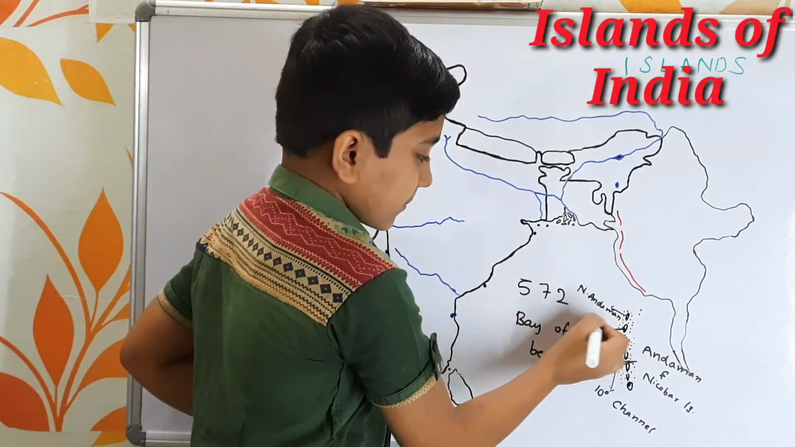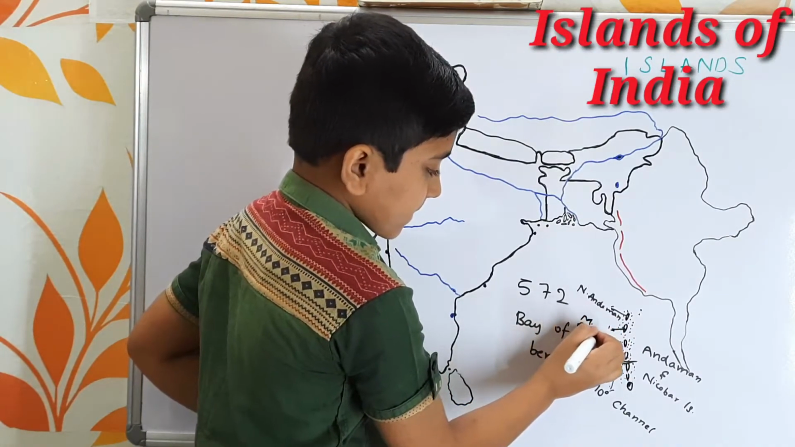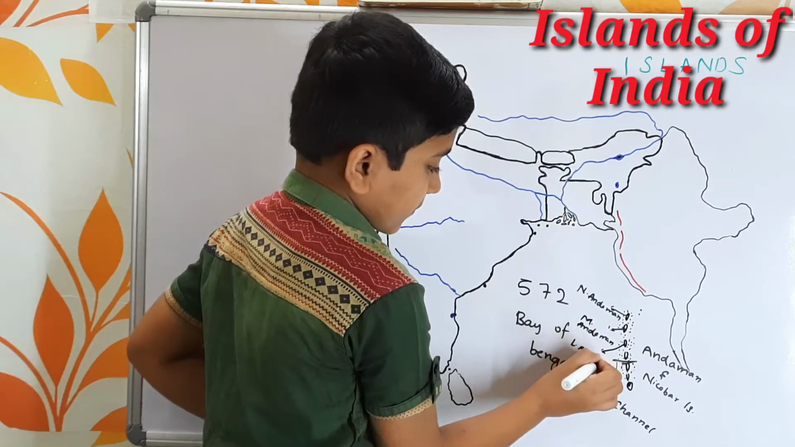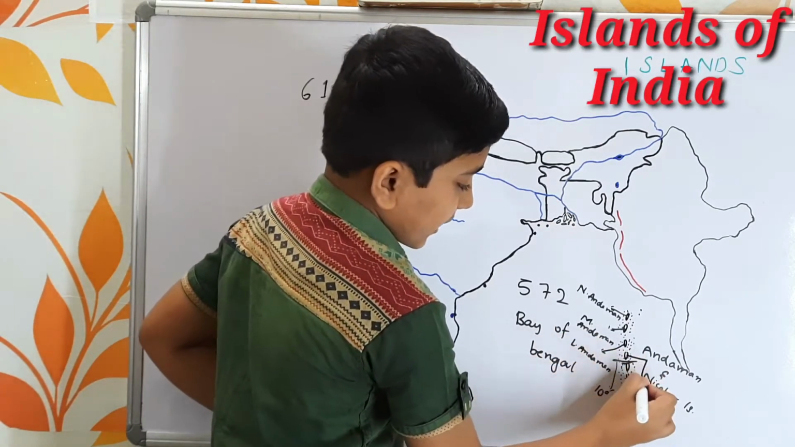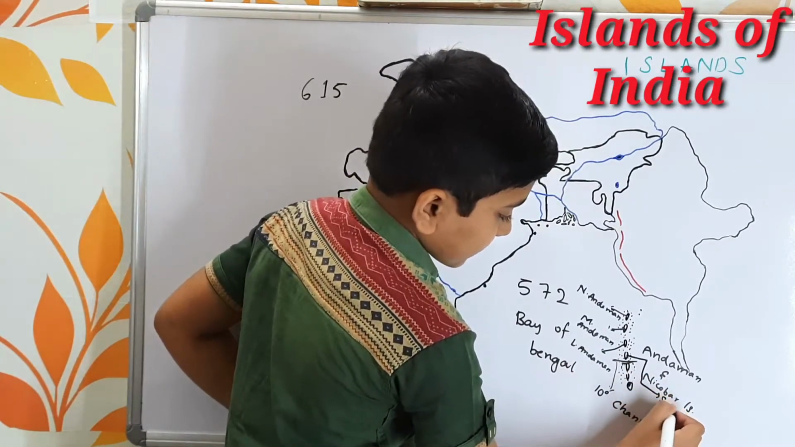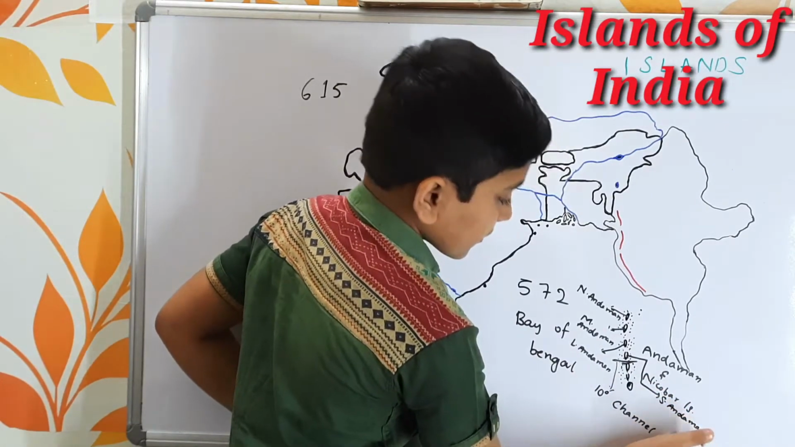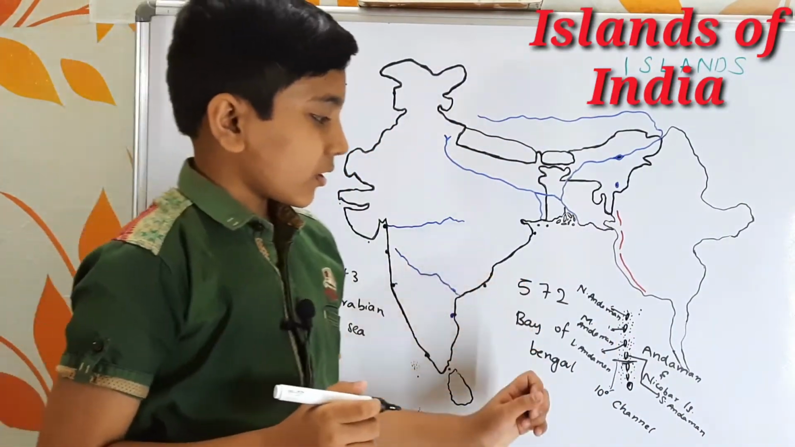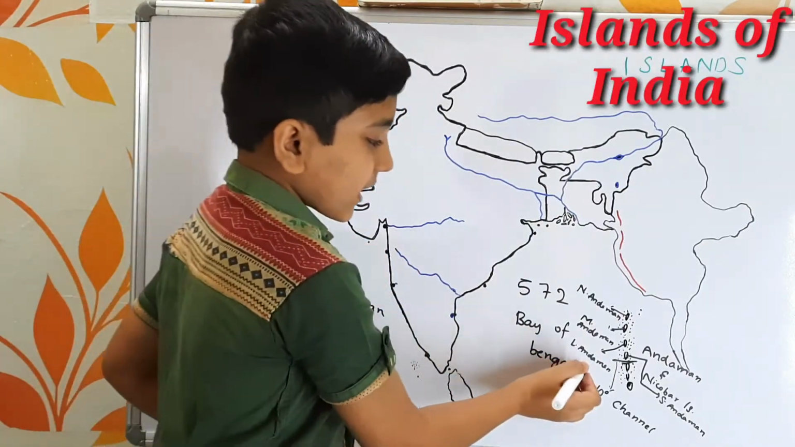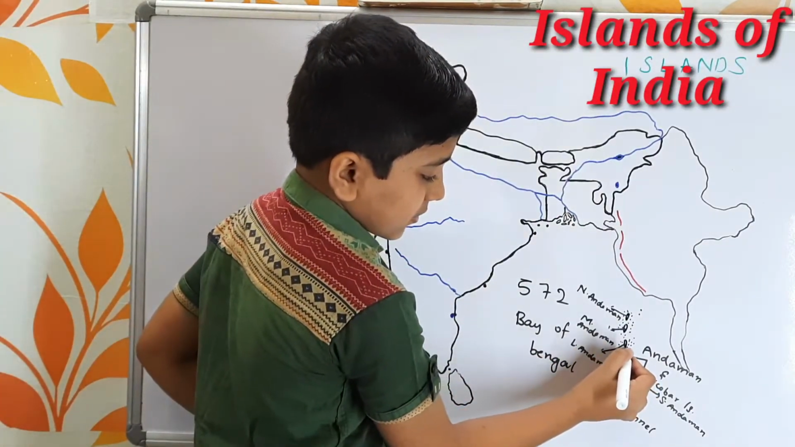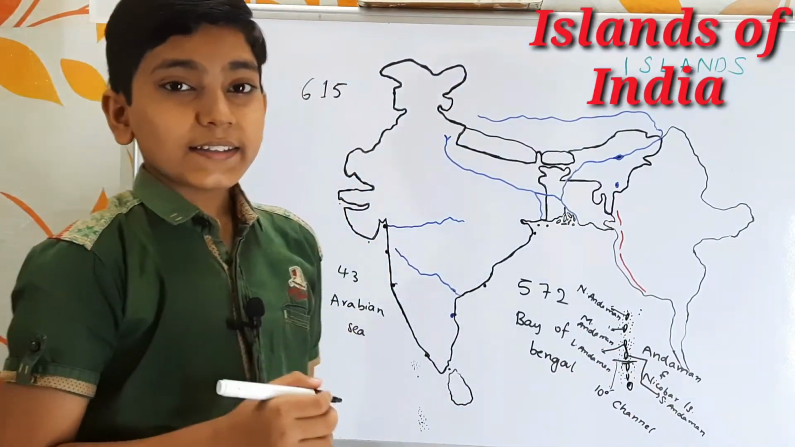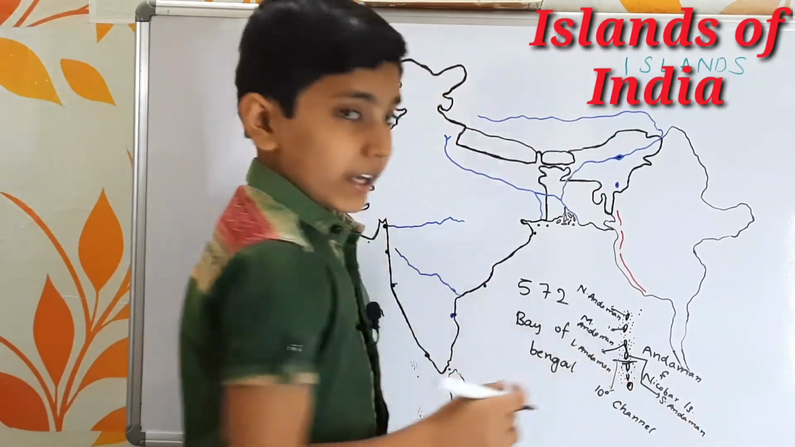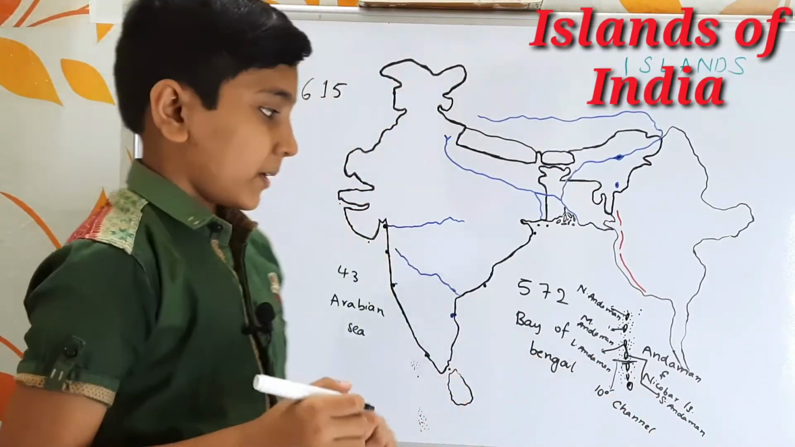Then we have the Middle Andaman, and then the Little Andaman. Finally we find another one called the South Andaman. So these are the islands in the Andaman Islands. Out of these four, we find a passage between Little Andaman and South Andaman like this. This passage is called the Duncan Passage, and it passes from the Little Andaman and extends until the South Andaman.